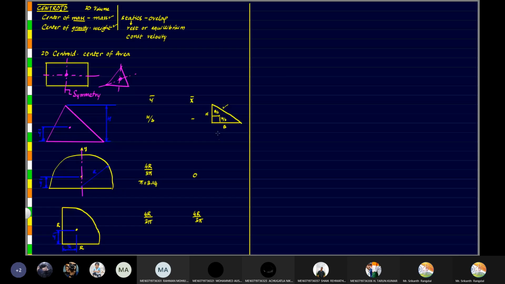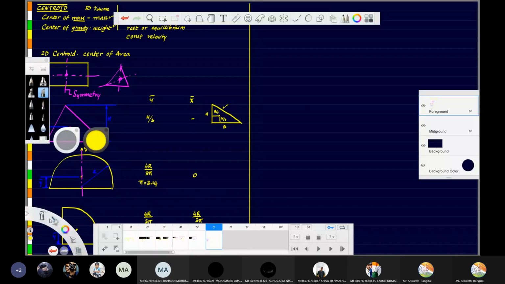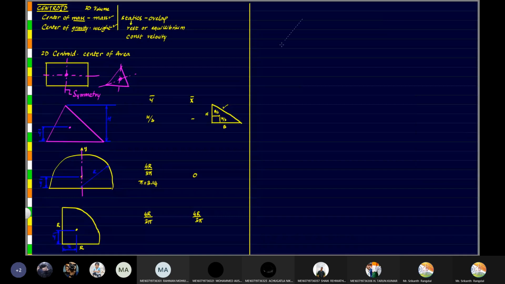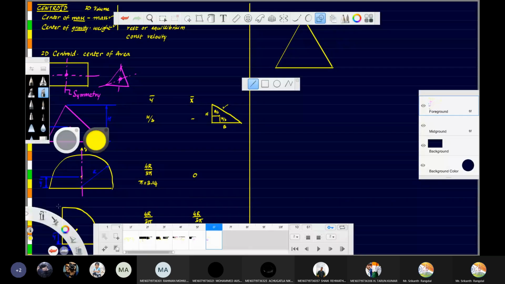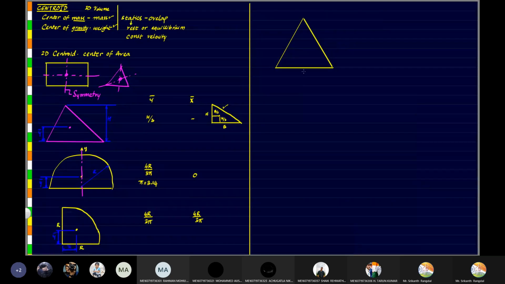Let me explain. In an equilateral triangle, all the lengths are equal. If this is A, this will also be A, this will also be A. Now let us say that's the center of gravity. Then this distance will be h by 3.